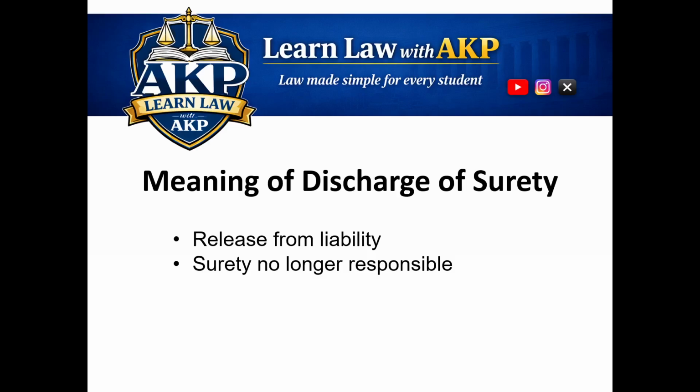First, let's understand the meaning of discharge of surety. Discharge means release. So, discharge of surety means the surety is released from his liability. After discharge, the surety is no longer legally responsible for the debt or obligation. For example, suppose a guarantor was responsible for a loan. If law releases him from liability, then he is discharged. So, discharge means ending of liability.